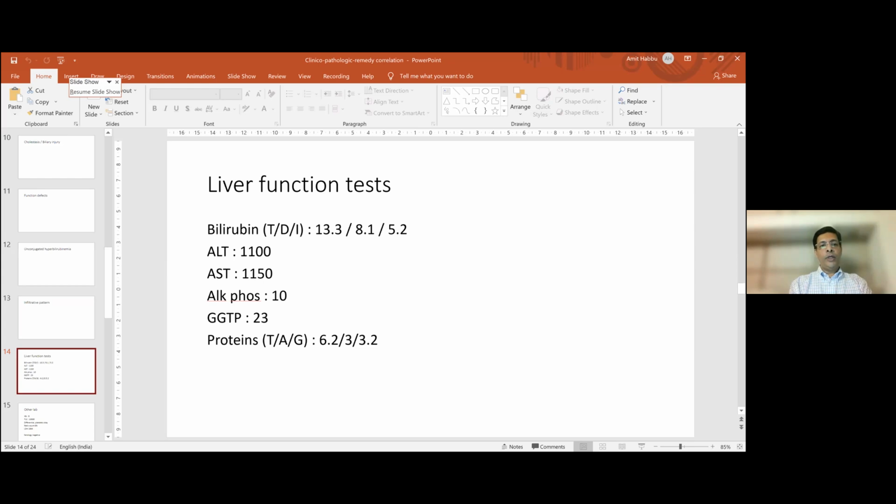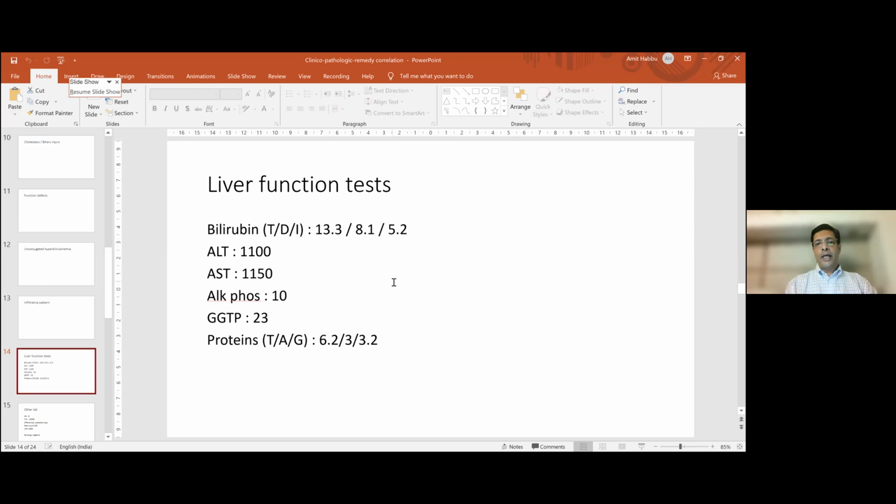What should stare at you is not the bilirubin. What should stare at you is the ALT and AST. This is a hepatocellular pattern of injury. So we are dealing with a liver disease. Whether the bilirubin was 10 or 13 or 8 directly does not make as much of a difference in diagnosis. And your markers for biliary injury are actually very low. So far there is nothing that is surprising, right?